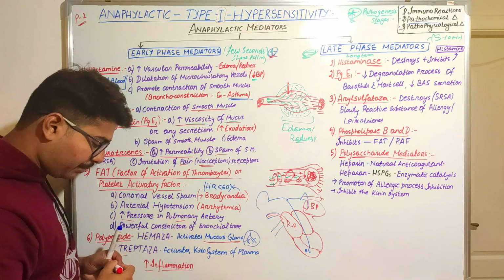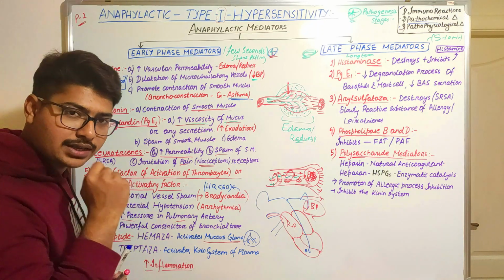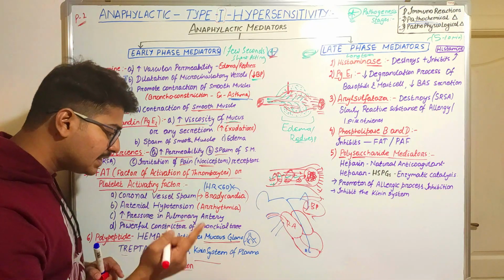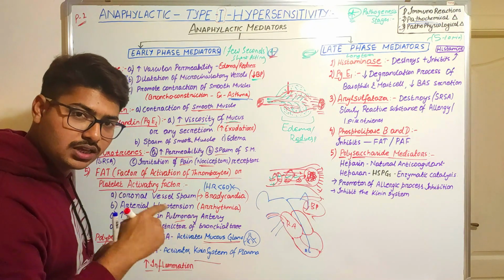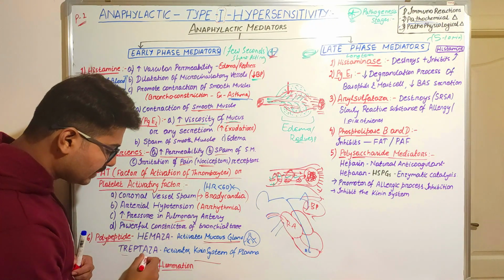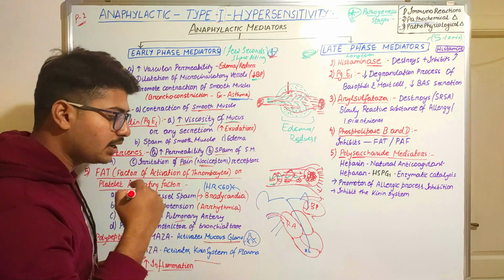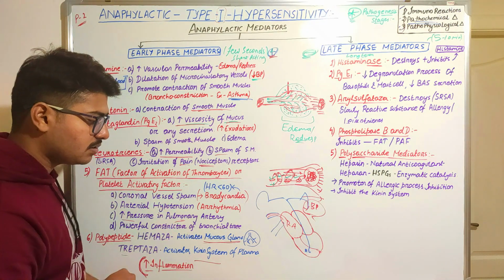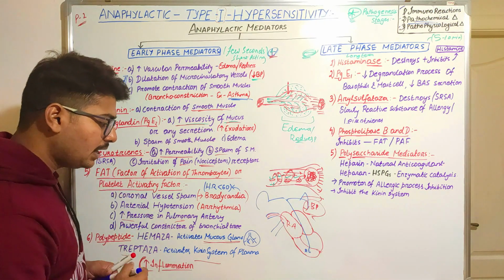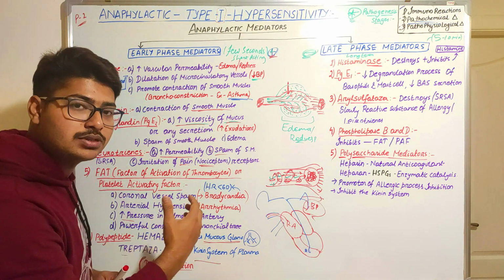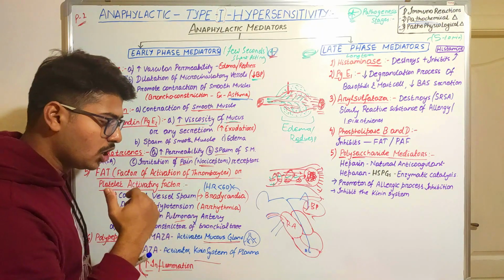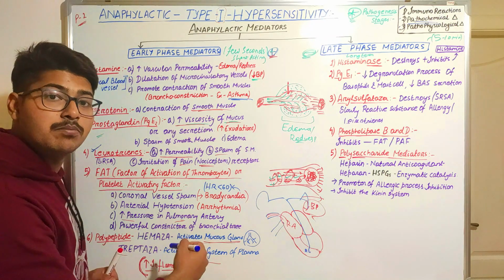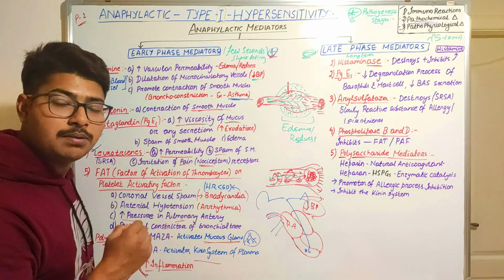Second one, the tryptasa activates certain reactions, that is kinase system of the plasma. What does the kinase system mean? Kinase system is a part of the inflammations. It will help in increasing the inflammations that we are going to read in our future chapters. So don't worry about what you mean by kinase system. Just you need to understand that it's a system of our body that helps in response for inflammation. So it gets activated during the process of inflammations. So this process will be more activated by this tryptasa polypeptide.